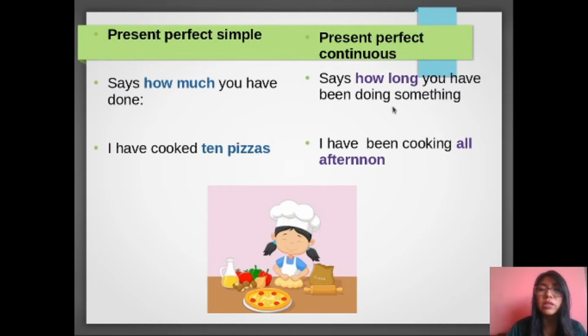In this case you are going to use present perfect continuous when you have how long, all afternoon. In the case of the present perfect simple, you are going to use how much you have done. I have cooked 10 pizzas. Okay, that is the main difference. Present perfect, how much. Present continuous, how long. Okay.